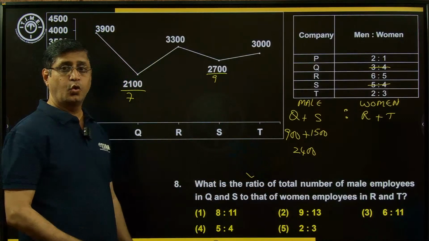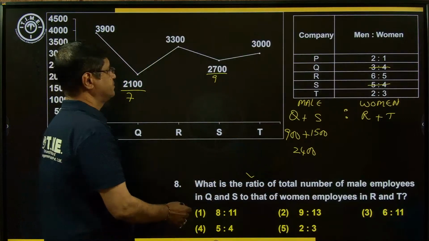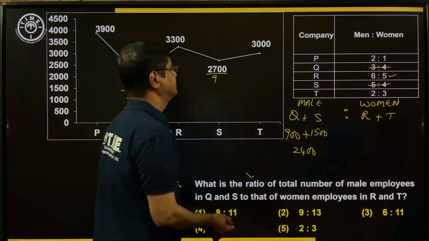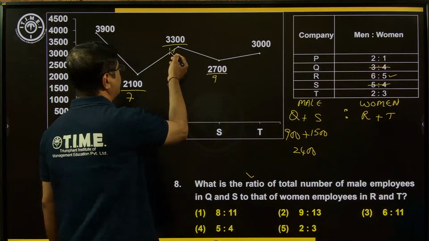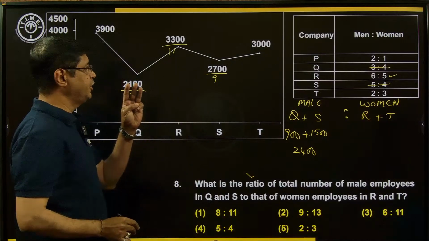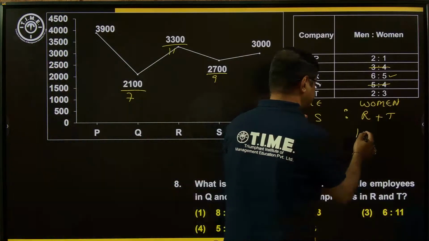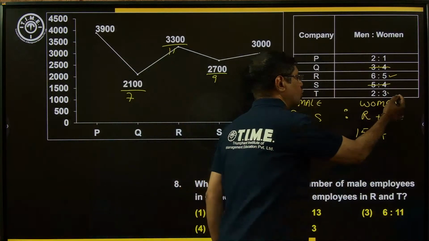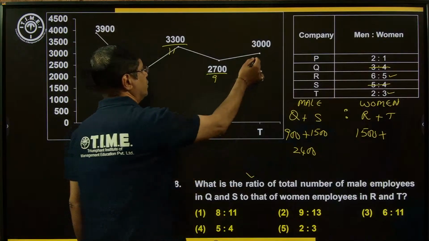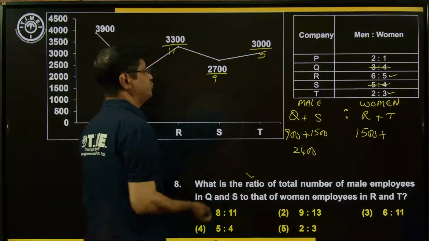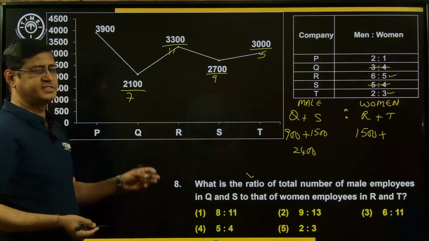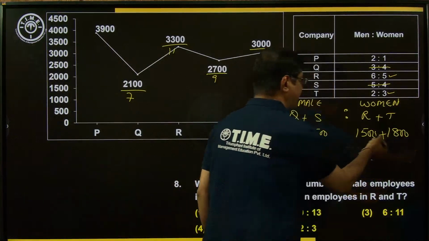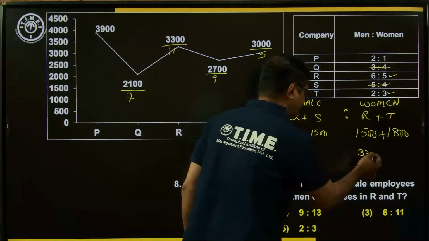Similarly, R, women. What is the value of R in women? Total 11 parts. Divide by 11. One part is equal to 300. 300 into 5, that is 1500. Now, what about the T value? T here, total parts is equal to 5. So divide by 5. Now, one part is equal to 600. 600 into 3, 1800. By adding these two, that is 3300.